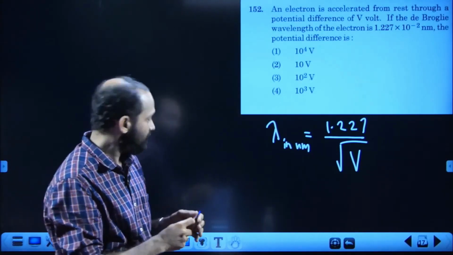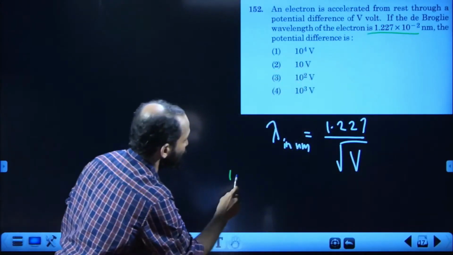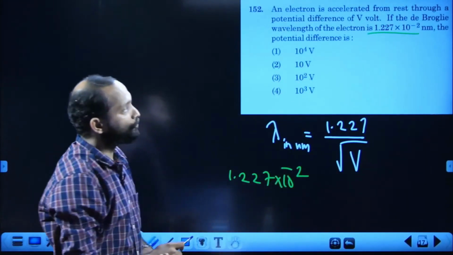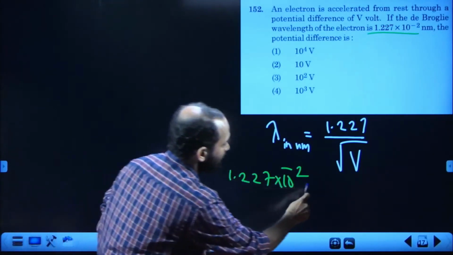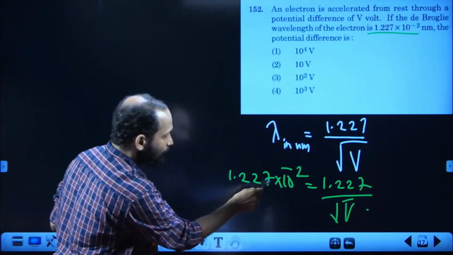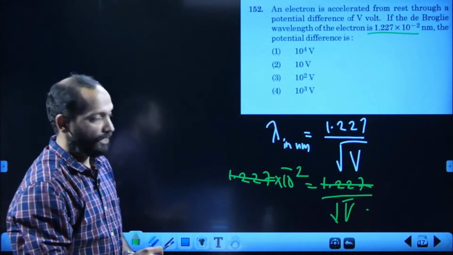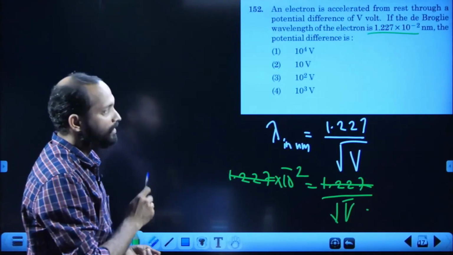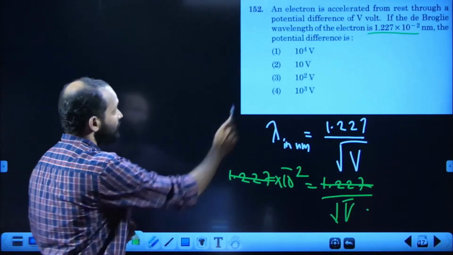Here the de Broglie wavelength itself in the unit of nanometer is given, that is 1.227 into 10 power minus 2 nanometer. Lambda in nanometer is equal to 1.227 divided by square root of V. 1.227 readily cancels. So root V is equal to 1 by 10 raised to minus 2, that means 100. So V must be 10 raised to 4, that is 10,000. So the answer must be the first option.